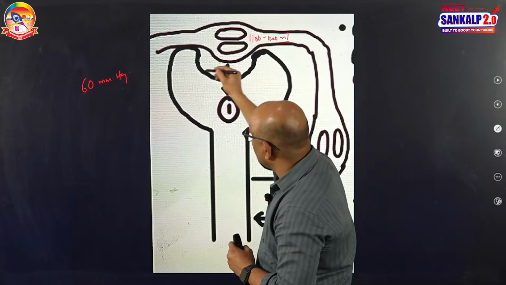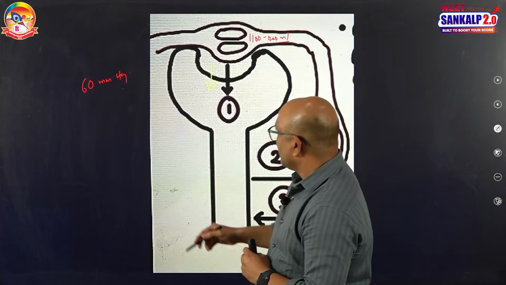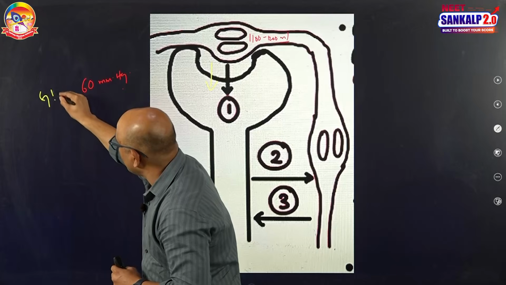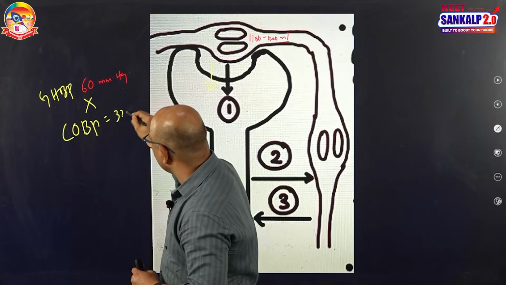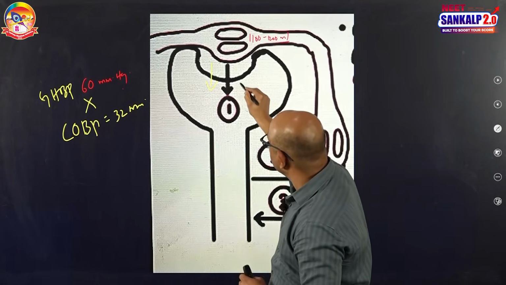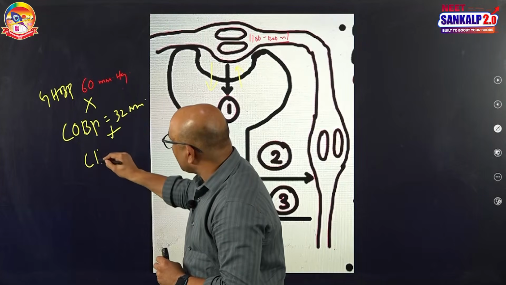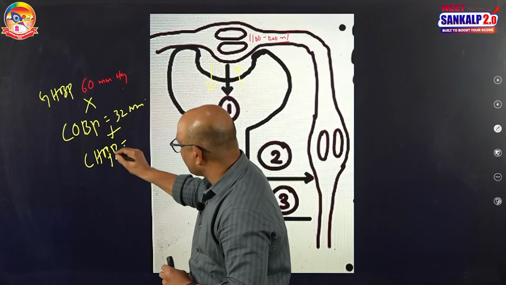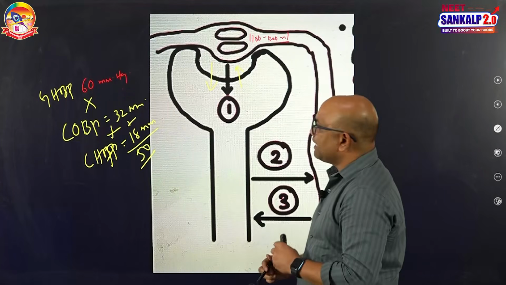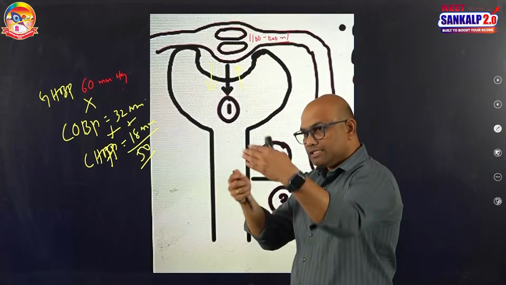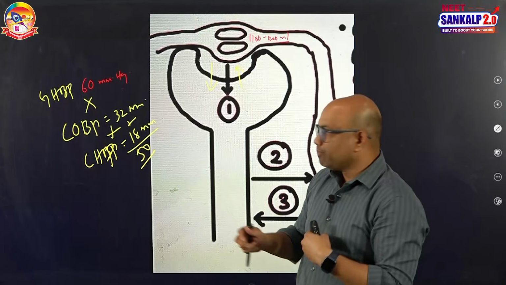Glomerular hydrostatic blood pressure helps in filtration, but it is opposed by two pressures. One is the colloidal osmotic blood pressure, around 32 mm of Hg, which opposes the filtration, meaning it acts in the opposite direction. The other is the capsular hydrostatic pressure, 18 mm of Hg. 32 plus 18 is equal to 50. So 50 mm of Hg pressure is acting opposite to the 60. 60 wants to cause the filtration, 50 is opposing it. That means 60 dominates the 50 by a margin of 10.